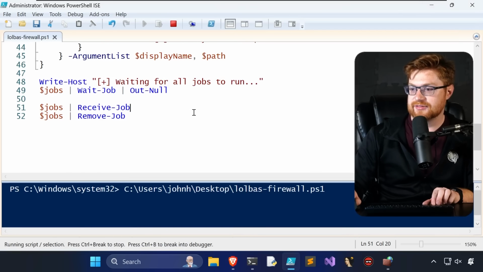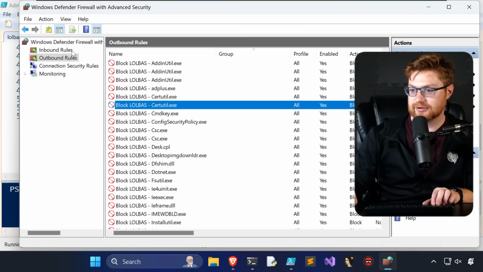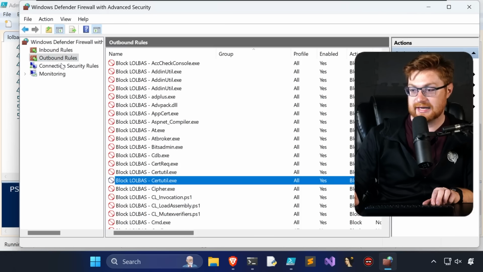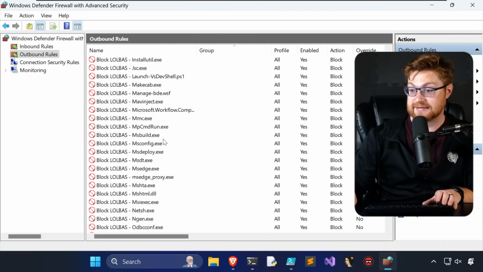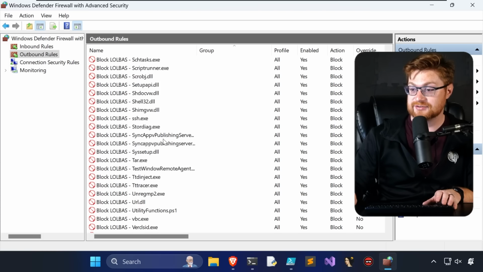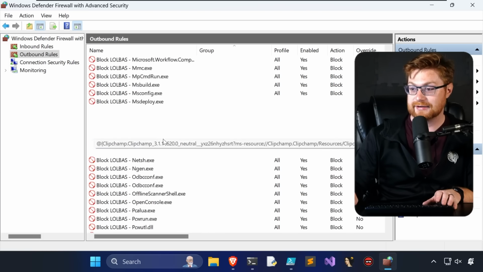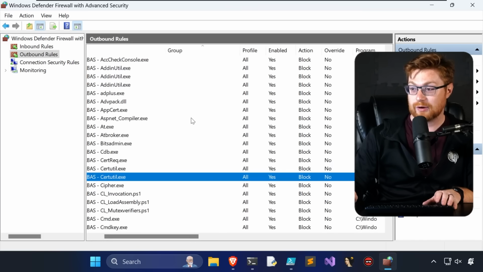Now, here's the thing. Once this script is fully complete and we have literally disabled all of the capability from any of the given built-in binaries that it's tracking down, will our machine still boot and run as it should? That's my question.